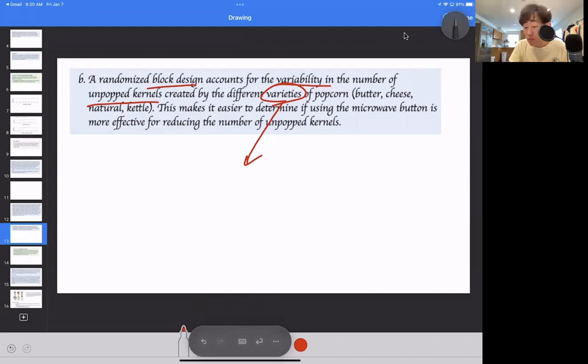This makes it easier to determine if using the microwave button is more effective for reducing the number of unpopped kernels. In a way, block design is there to account for these confounding variables, to mitigate them, so that we solely take a look at the cause and effect being the microwave button to the number of unpopped kernels. Okay. So that is the reason for the block random design, and you want to use this for this particular experiment.